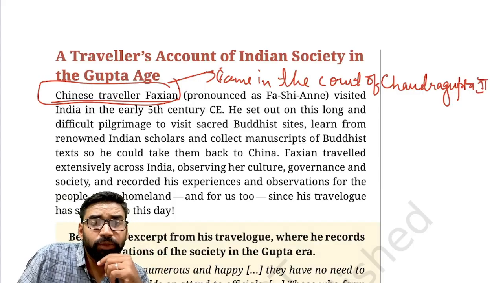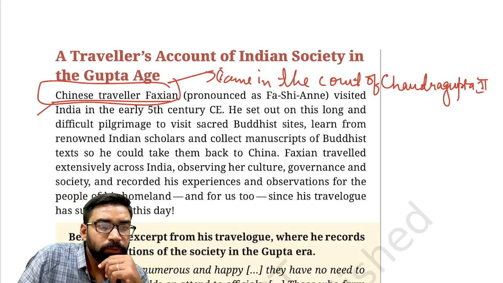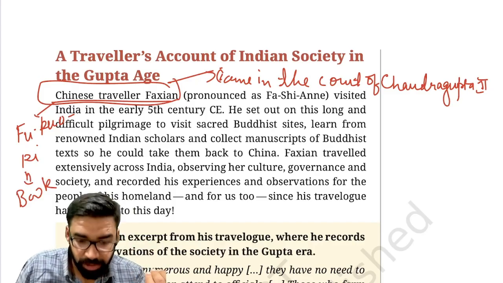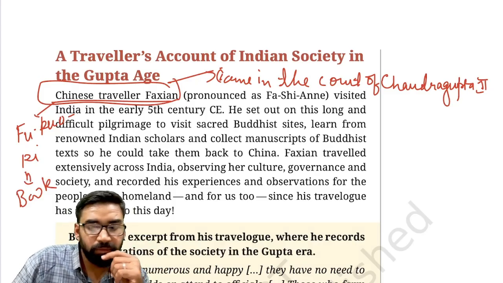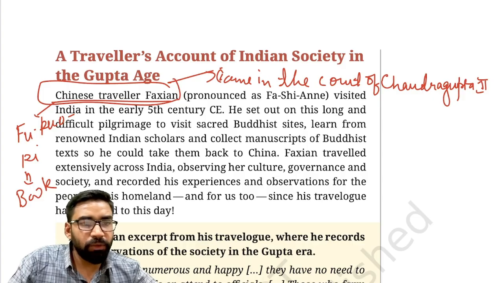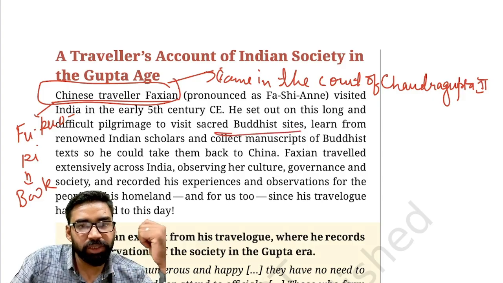Fahian wrote a book. What was the name of the book? He wrote a book called Fukoki. Now, what did he mention in this book? He talked about the numerous and happy people, and also about various Buddhist sites.